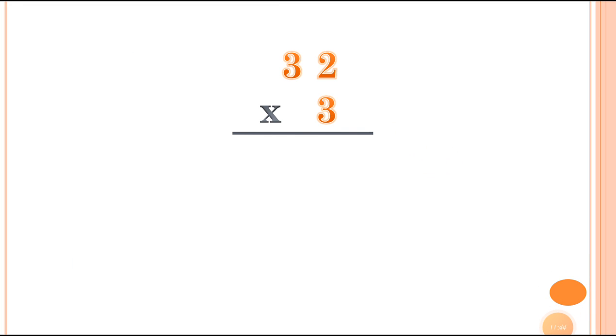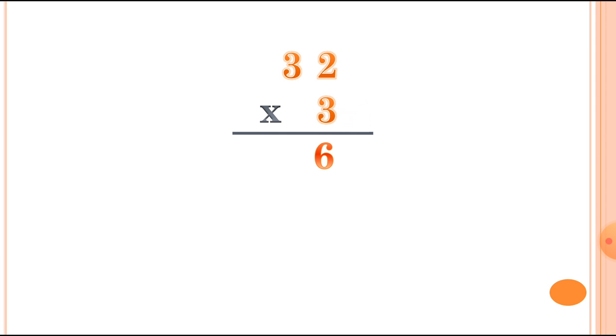So let's do both the steps together to solve these sums. It will be very helpful to you to understand this. Now let's multiply 3 with the ones value, which is 2. 3 2s are 6.